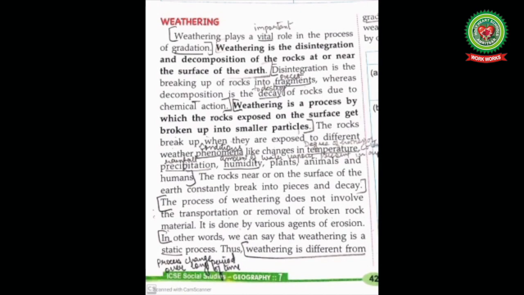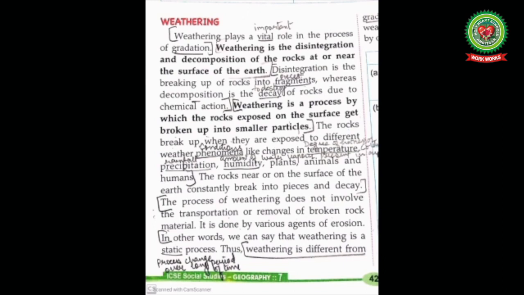Weathering plays a vital, means important, role in the process of gradation. Weathering is the disintegration and decomposition of the rocks at or near the surface of the earth. Disintegration is the breaking up of the rock into fragments, means pieces, whereas decomposition is the decay, means to destroy, of rocks due to chemical action. Weathering is the process by which the rock exposed on the surface gets broken up into small particles. Here, disintegration means breaking up of rocks.